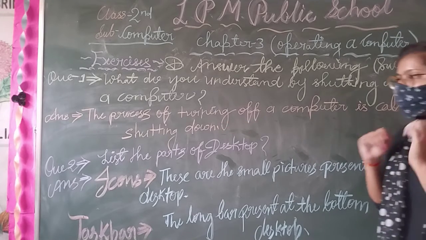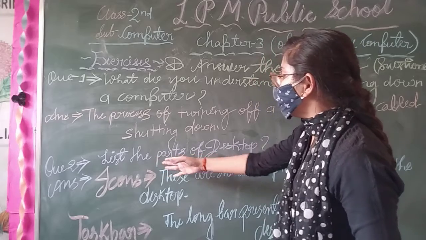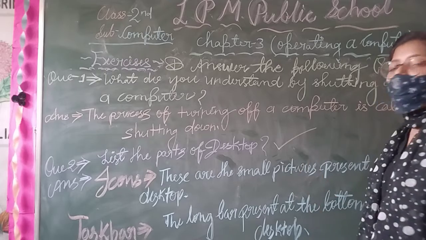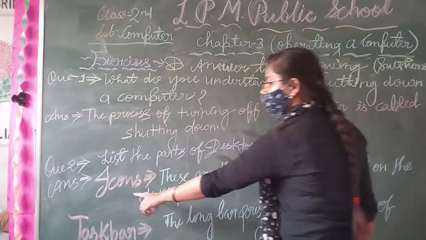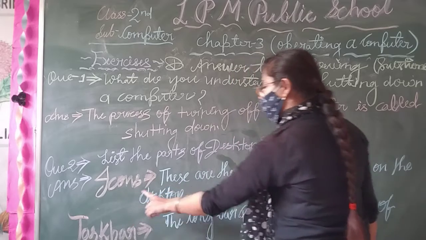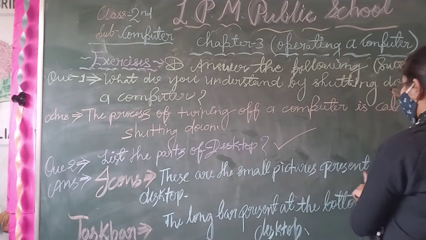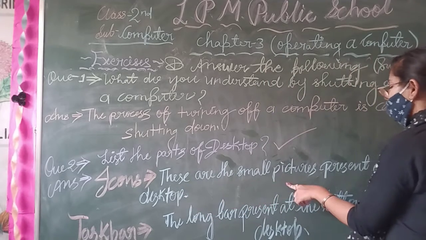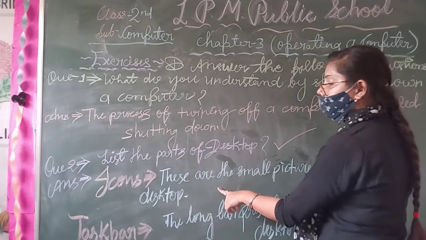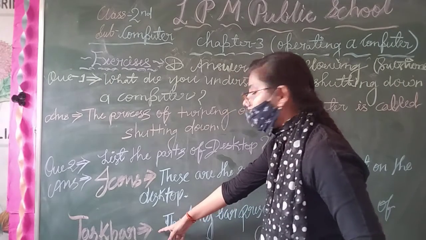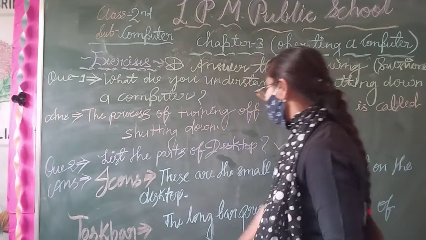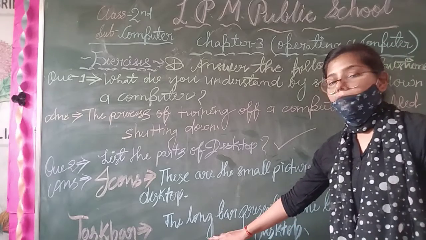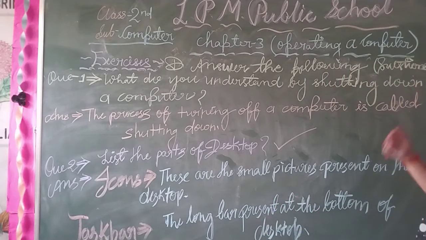So dear student, now question number 2 is, list the parts of desktop. Then your answer is, number first is icons. These are the small pictures present on the desktop. Now number second, taskbar. The long bar present at the bottom of the desktop.